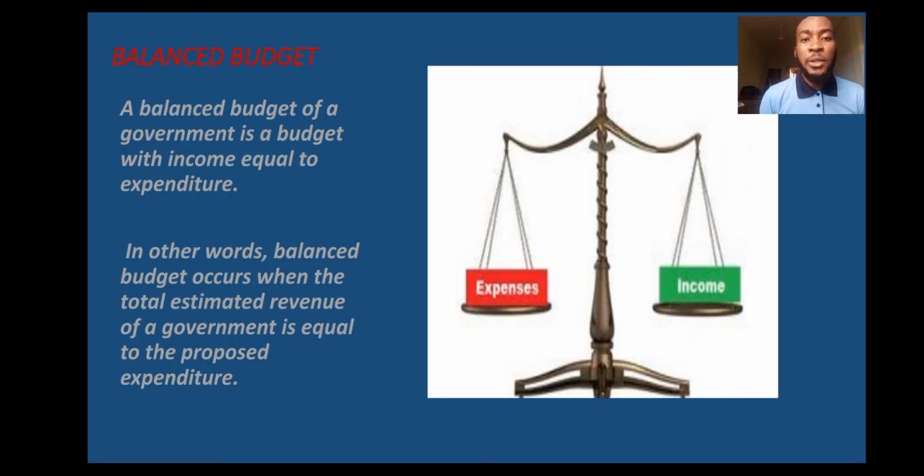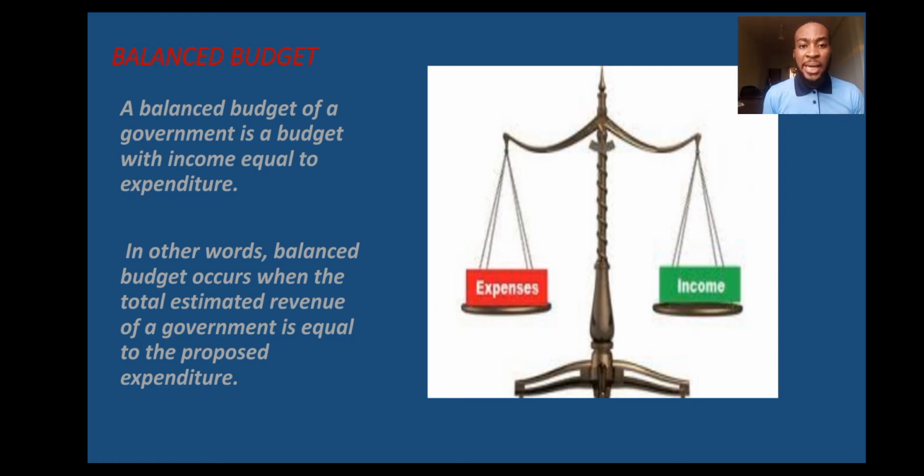Now, balanced budget. What's a balanced budget? A balanced budget of a government is a budget with income equal to expenditure. Is that simple? Like I said earlier, there are two things you just have to take note of: income, expenditure, or revenue, payment. Any one you want to use, they're all correct. But we are talking about only two things, income and expenditure. Good. I say a balanced budget of a government is a budget with income equal to expenditure. Does that make sense? I think it does.